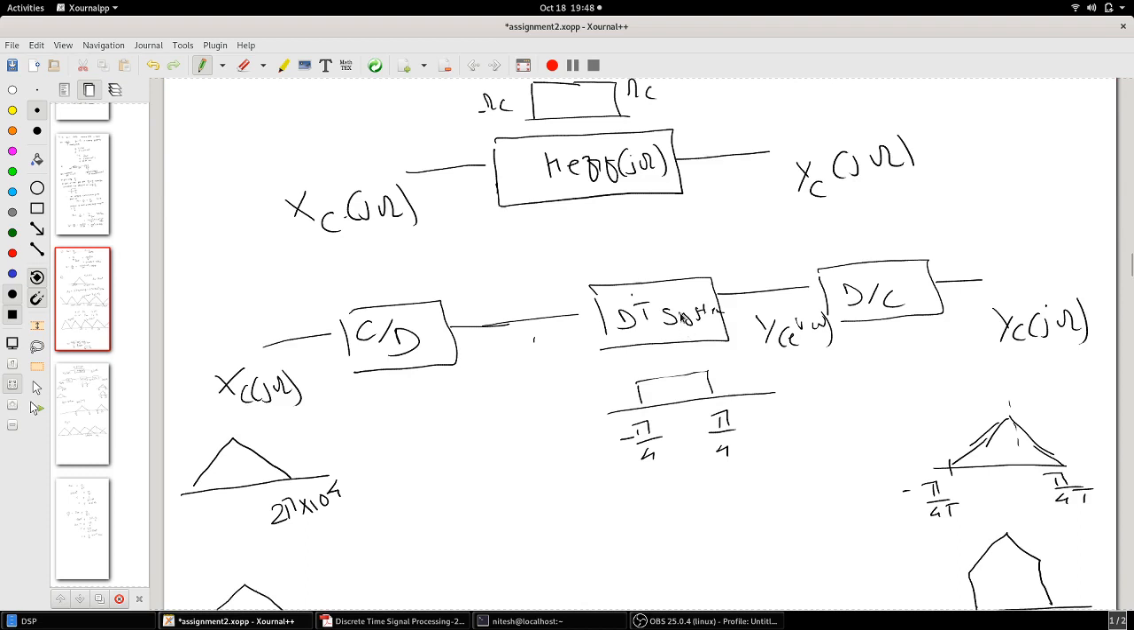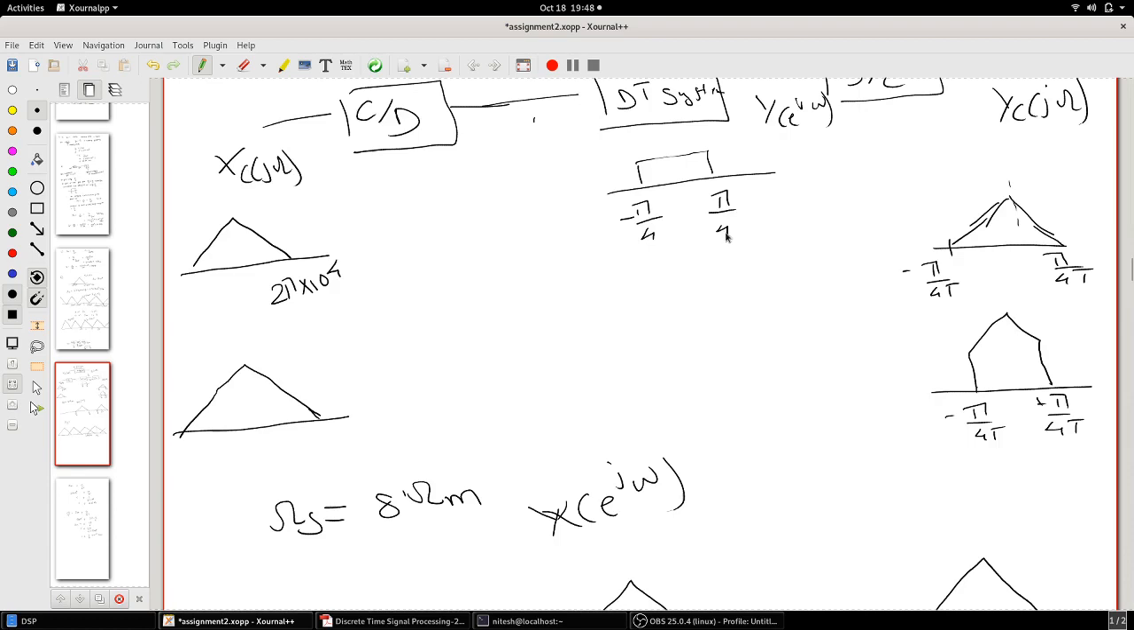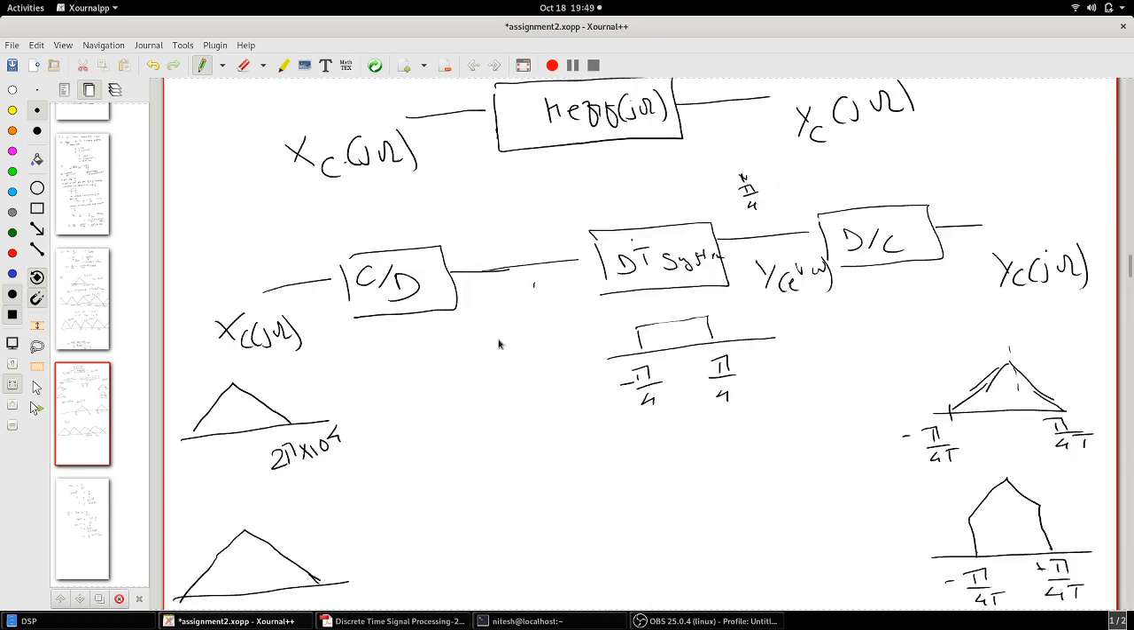Okay, so we know that the system here itself passes from minus pi by 4 to pi by 4. So y of e raised to j omega will always have a normalized frequency which is at maximum pi by 4. So we have this condition. So when does this map to pi by 4? Like when does the xc of j omega, which has a maximum frequency of 2 pi into 10 raised to 4, which is your omega m, map to pi by 4?